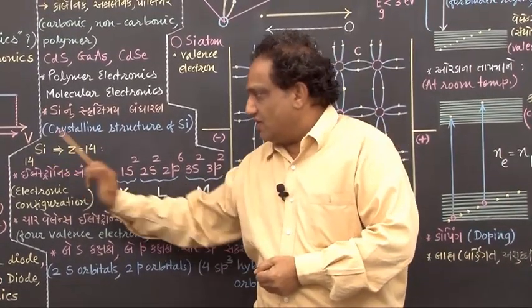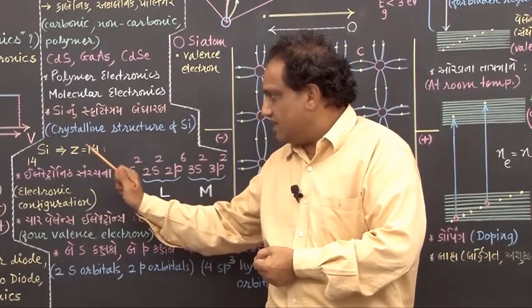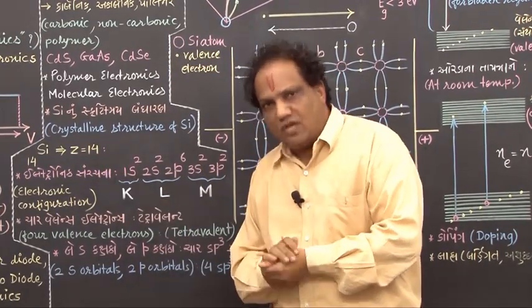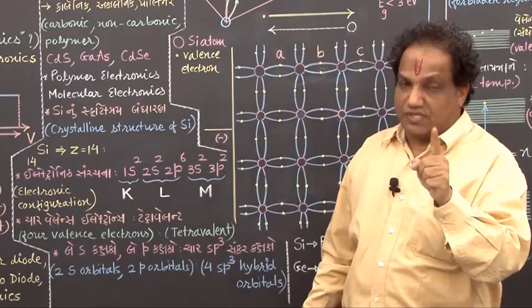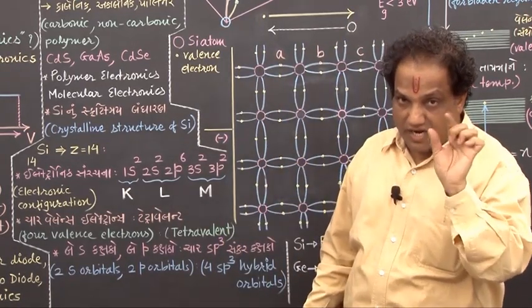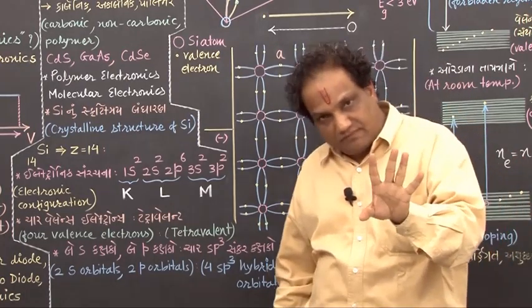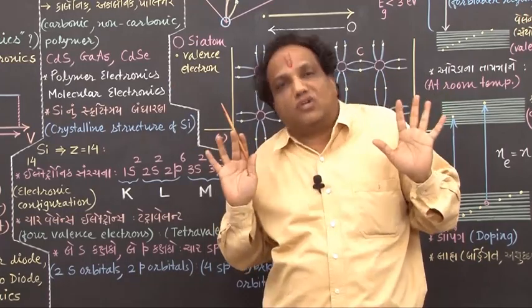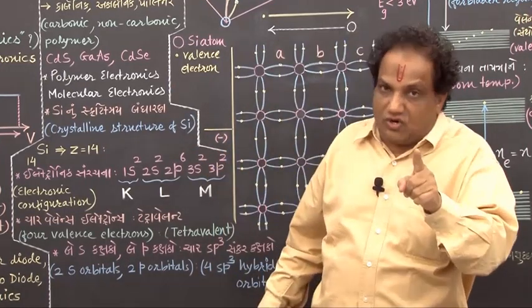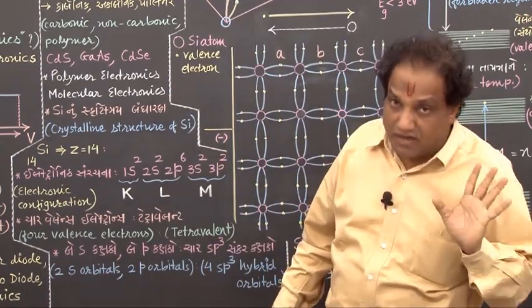The atomic number of silicon is 14, so I am writing here Z equals 14. What do you mean by Z equals 14? The number of protons inside the nucleus of one atom of silicon is 14, and outside the nucleus we have an equal number of electrons. So there are 14 electrons in each silicon atom.